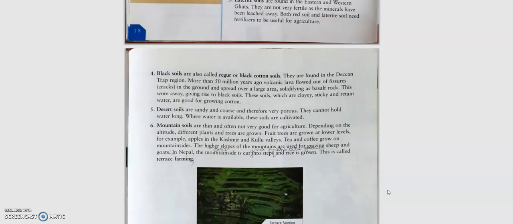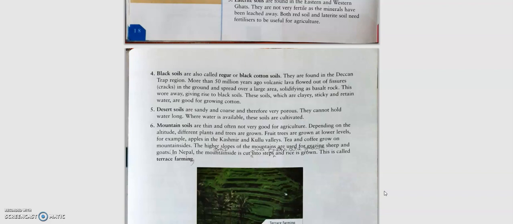Next is the black soil, which is also called the regur or the black cotton soil. Black soils are found in the Deccan area, states of Gujarat, Maharashtra. And why do we call them cotton soil? Yes, correctly you have answered, because they are good for growing cotton. These are the states which are known for their cotton textile industry. The reason is they have the availability of cotton. Most of the farmers here are engaged in the cultivation of cotton and sugarcane.